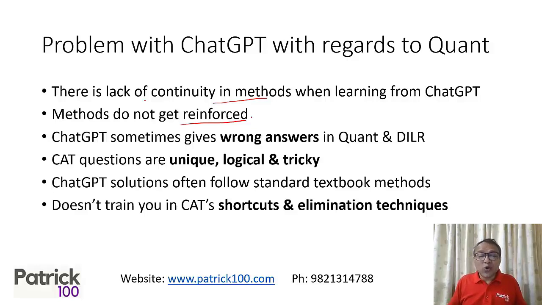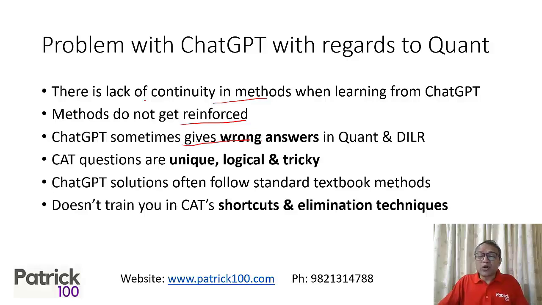But in ChatGPT, the solution normally comes from different sources, normal standard textbooks, so automatically there's no continuity. They'll give you a standard solution for one topic, a standard solution for a second topic, but there may not be a link. So if I'm solving time and work and time and distance, I will use a ratio method in time and work, and I may use a ratio method in time and distance. But if I use a ratio method in time and work and some other method in time and distance, then I will have a problem understanding the whole question. So therefore, one is that there's no continuity.